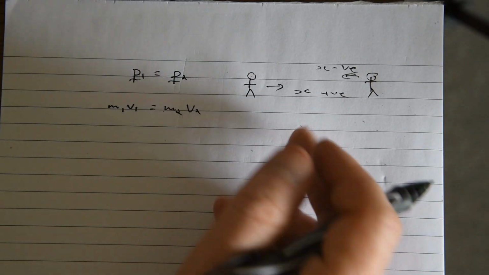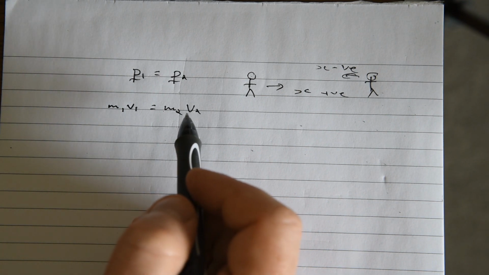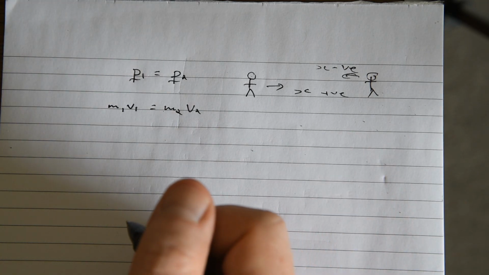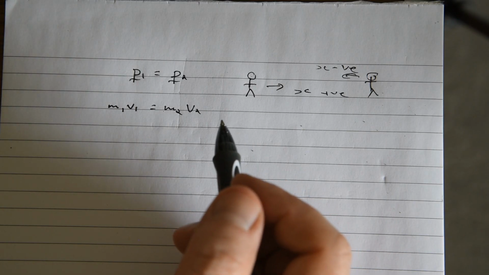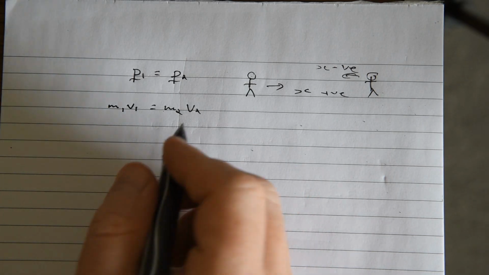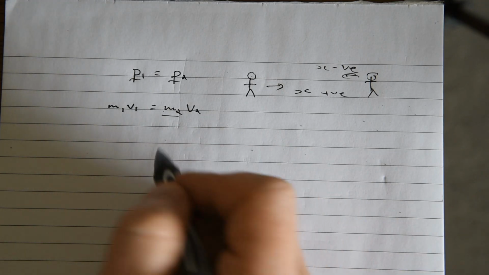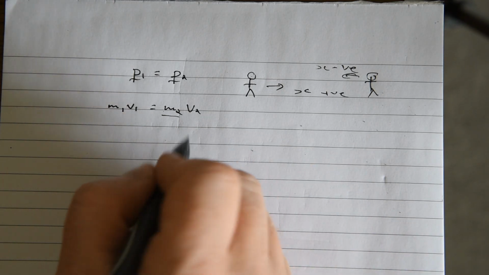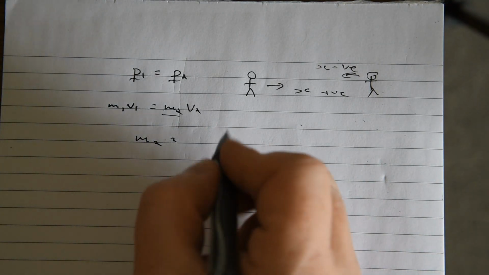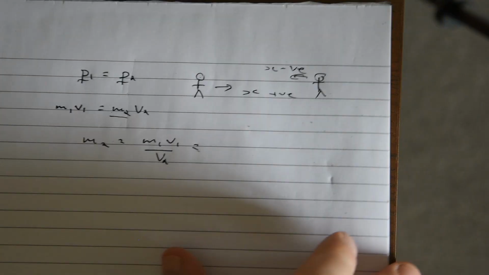Because we've got this situation where they're both colliding, the initial momentums would equal the final momentums, and the final momentum is equal to 0, because they've stuck together and their velocities cancel each other out. So if we rearrange, we're looking for M2, and we rearrange for that. M2 is equal to M1 V1 over V2, and we just plug in our details.